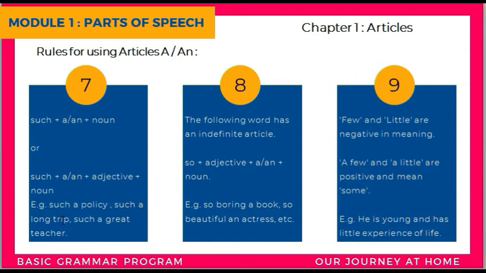Such a long trip, where long is the adjective and trip is the noun. Such a great teacher. It can either be such plus article plus noun, or such plus article plus adjective plus noun.